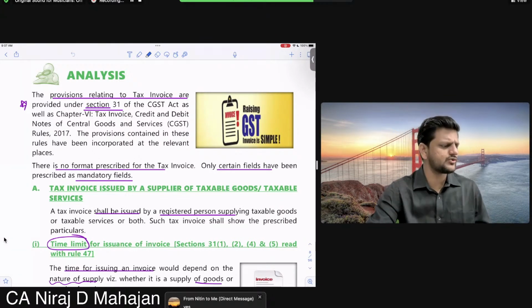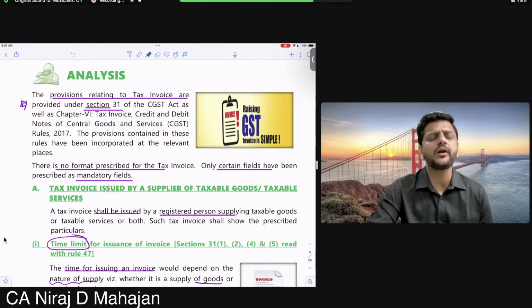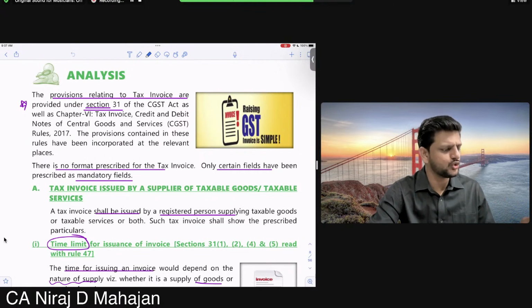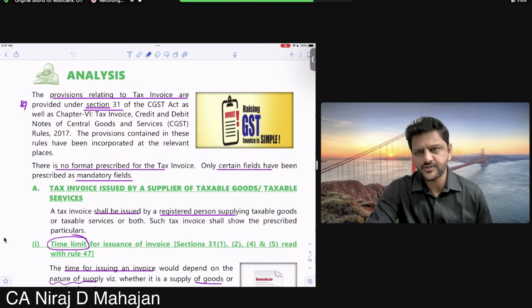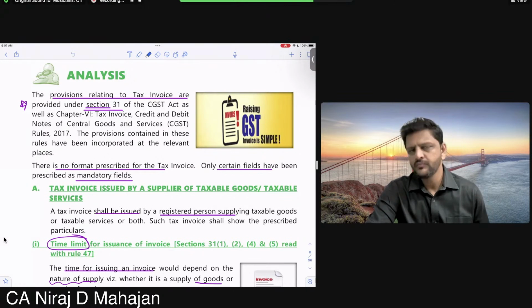We had covered a little bit of basics only. And what had we seen? Under section 31, it talks about what is the format of invoice and, importantly, by what time you should issue the invoice. Agreed, everybody? Now, issuing of invoice depends on whether you are supplying goods or services.